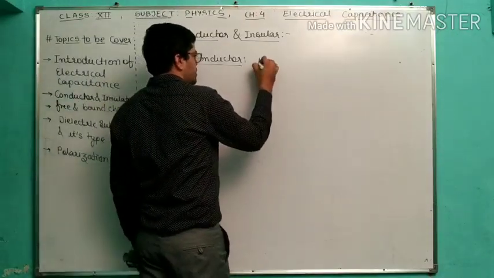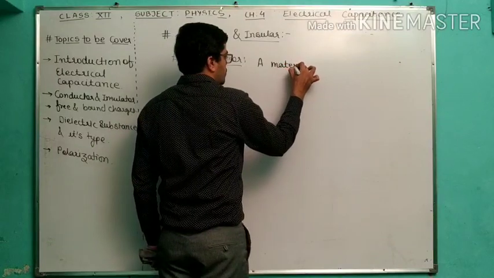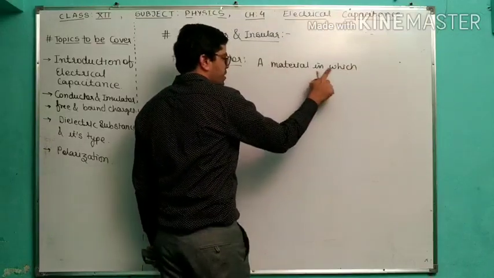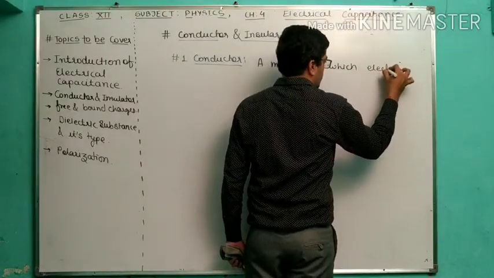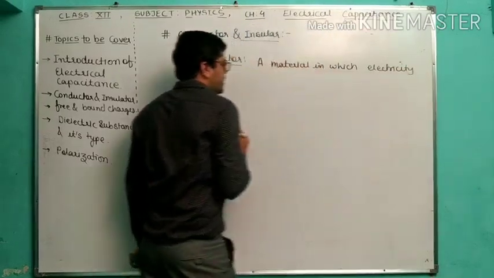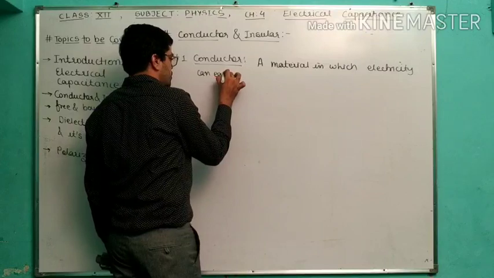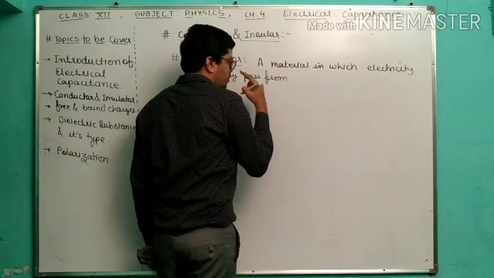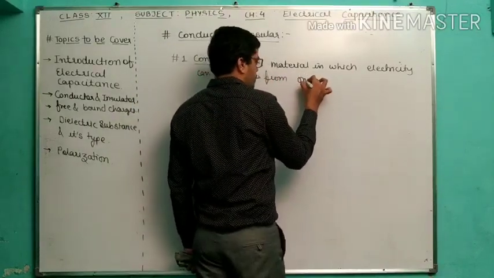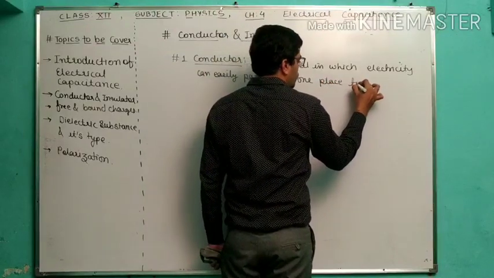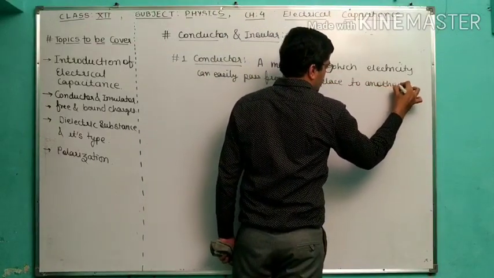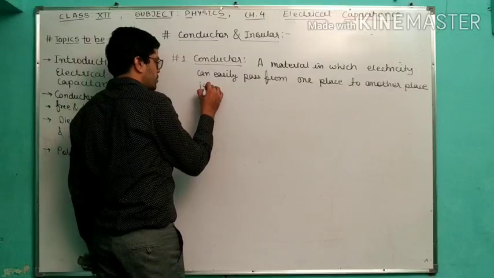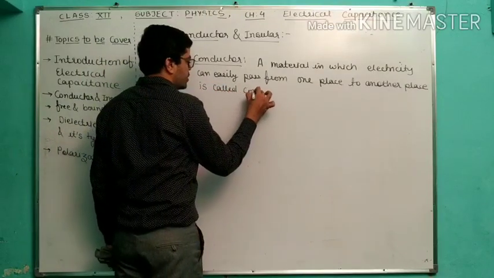So the basic definition is: a material in which electricity can easily pass from one place to another place is called a conductor.